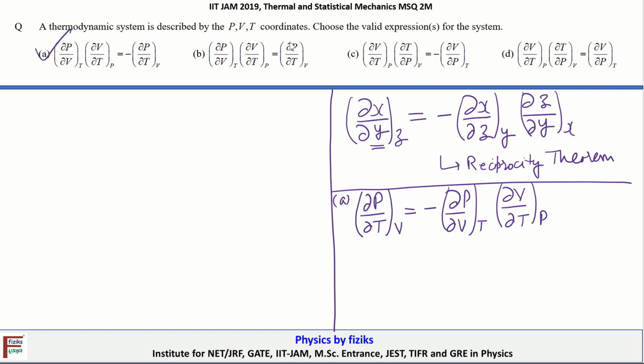What's given in option B? It's the same expression but with a positive sign. So dP by dT at fixed volume is equal to the same expression but with a positive sign. That means it is incorrect. Therefore option B is incorrect here.